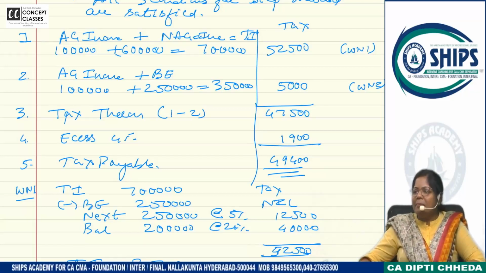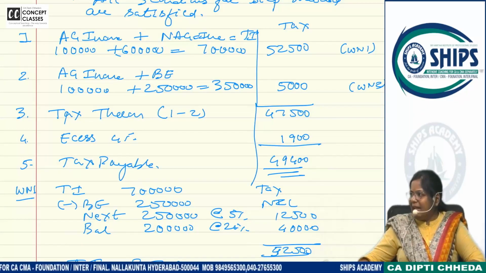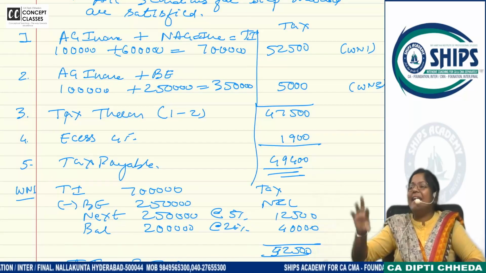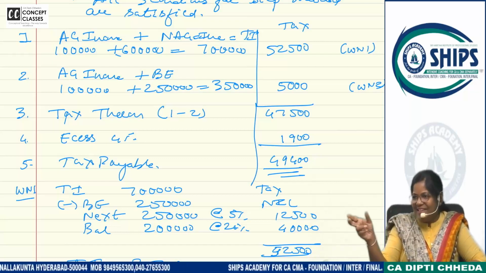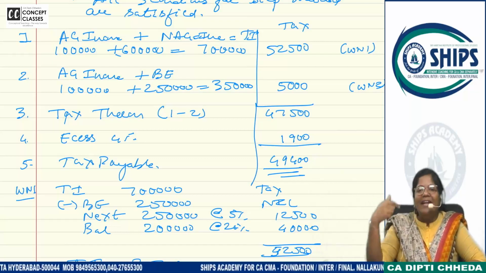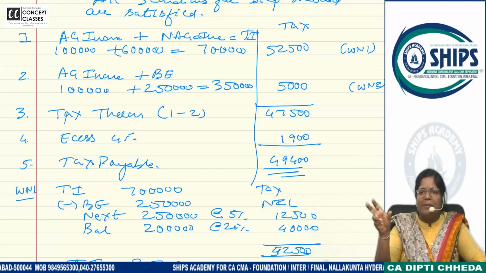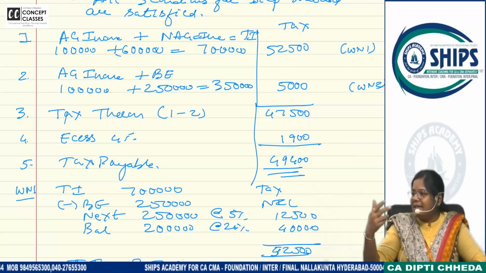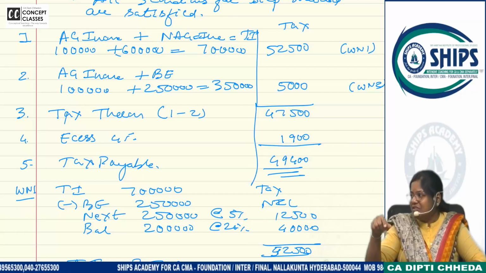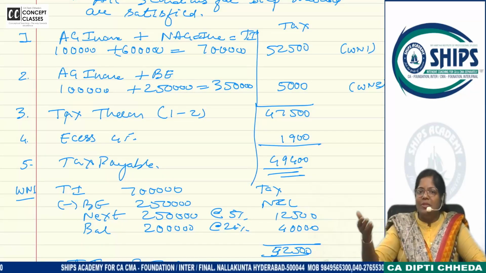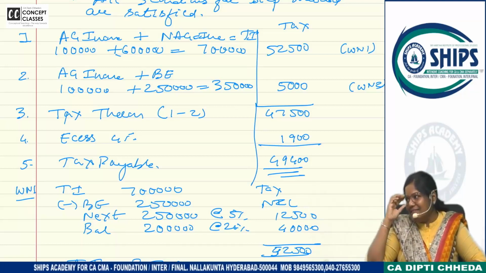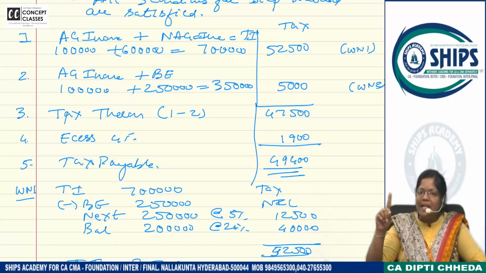What is the first step? Agricultural income plus non-agricultural income, pay tax. Then agricultural income and basic exemption, pay tax. In short, basic exemption is exempt, you are paying the tax on agricultural income only. है ना? Second, 1 minus 2 is your tax payable. And if this taxable income is above 50 lakhs, add surcharge. If it is less than 5 lakh, minus rebate. And then you do the ESS and all. Clear?